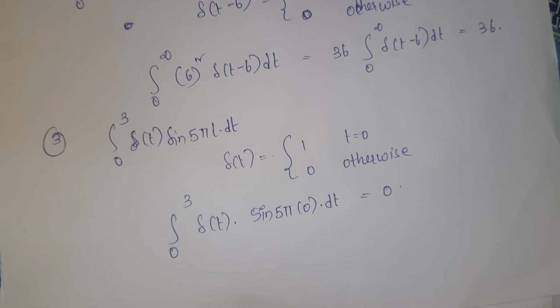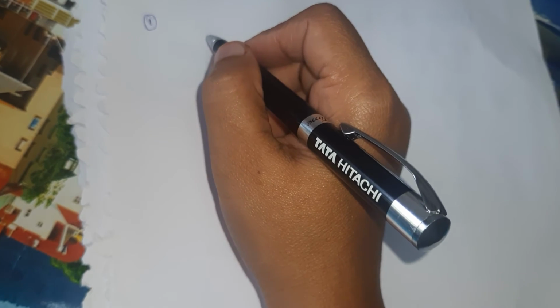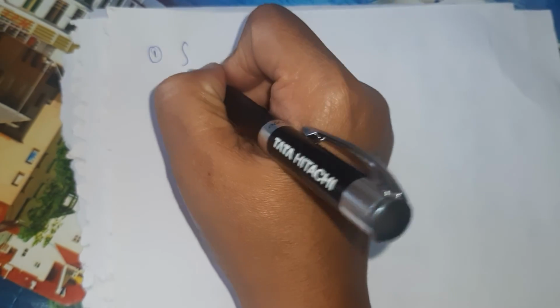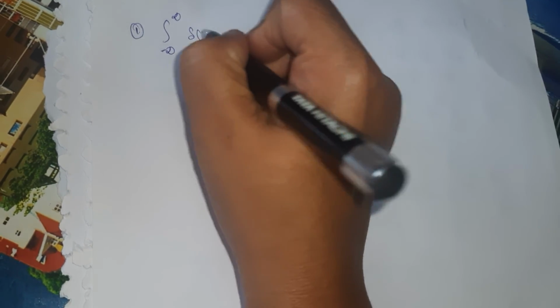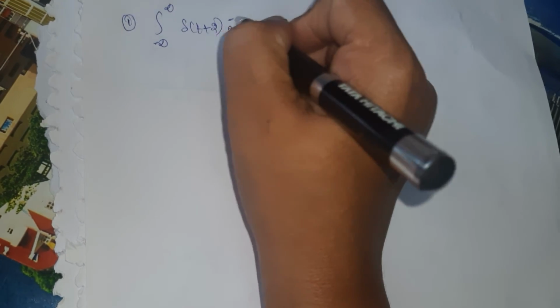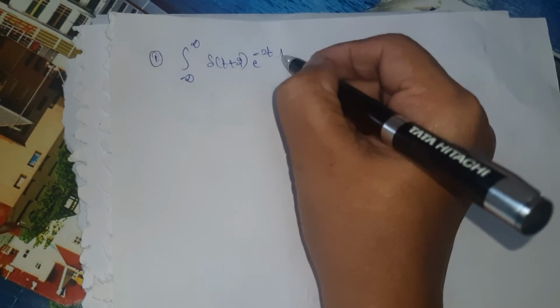Okay. So like this, you have to solve the problems which are going to be given now. Determine the integral from minus infinity to infinity of del of t plus 2 into e power minus 2t dt.